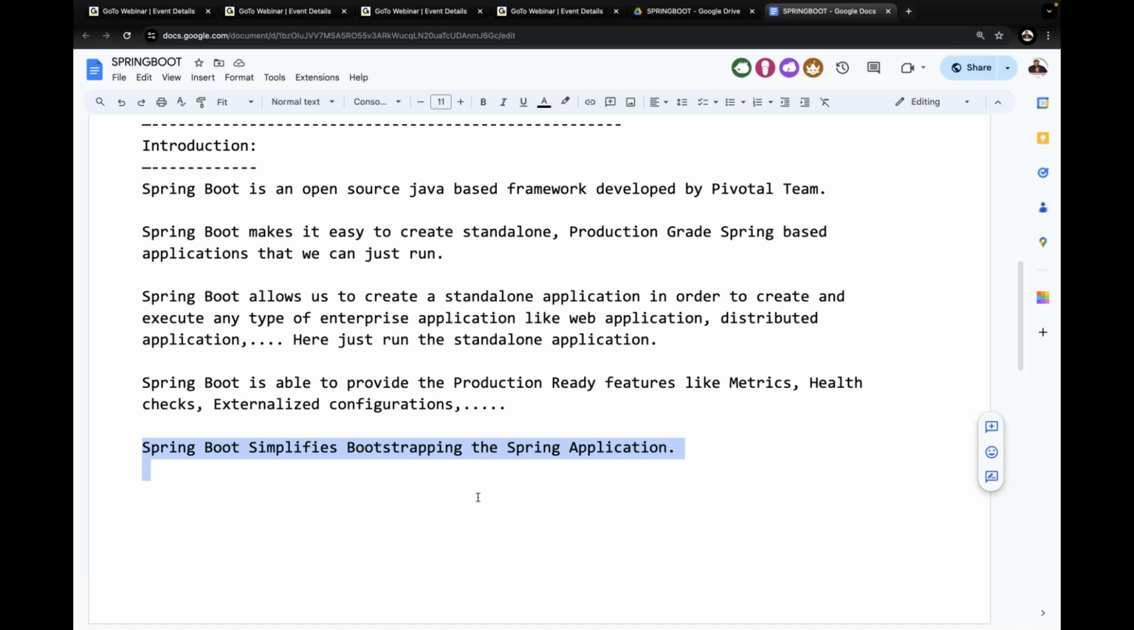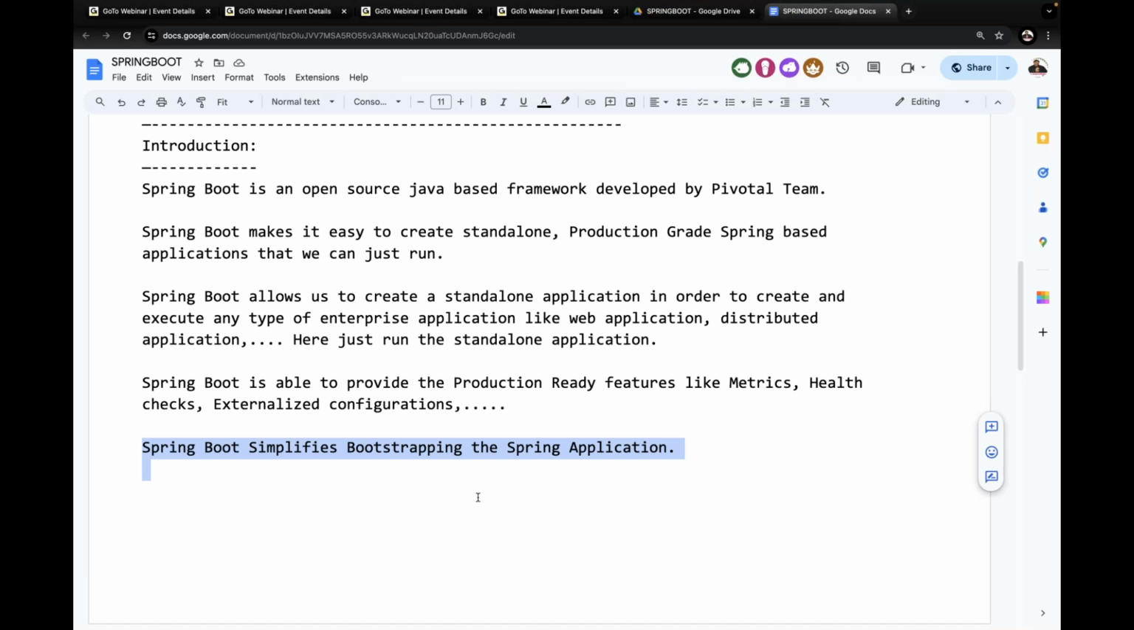But what Spring Boot is doing is simplifying the bootstrapping of the Spring application. What's the meaning of bootstrapping? It is simplifying the loading of the Spring application. It reduces the load time and we are able to get a quick response. Immediately that application is loaded, and after loading we immediately get the response. That means it simplifies bootstrapping of the Spring application.